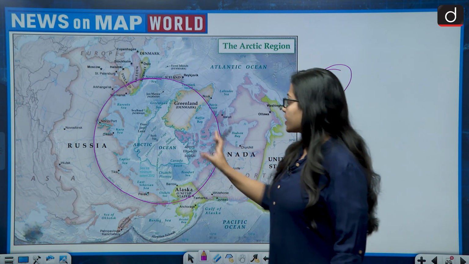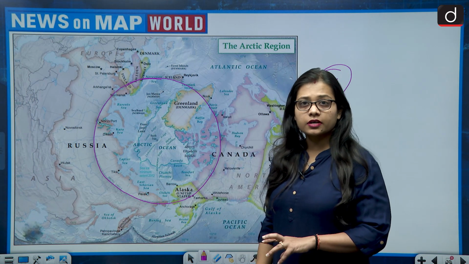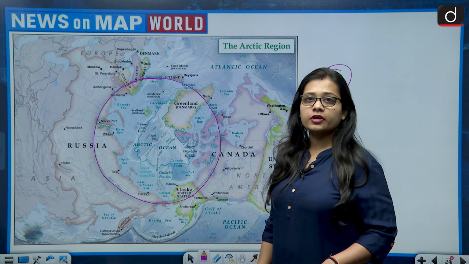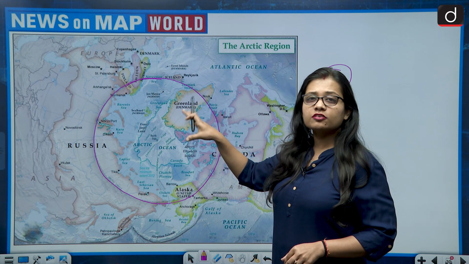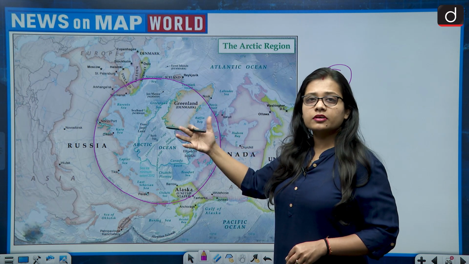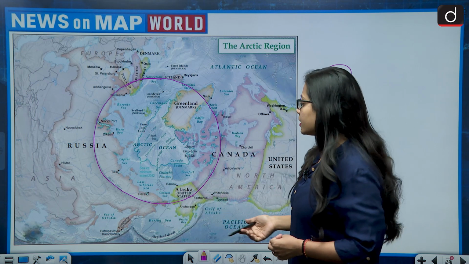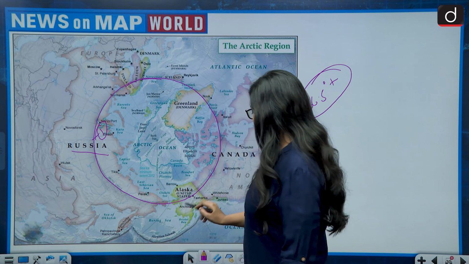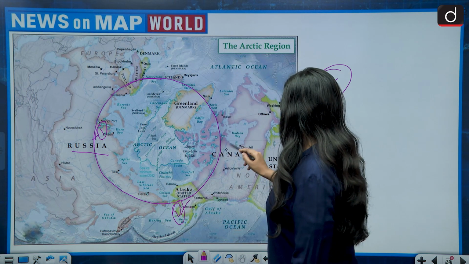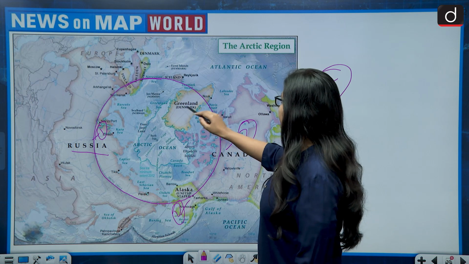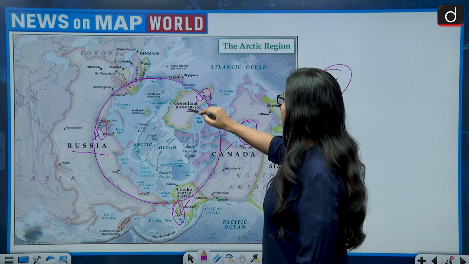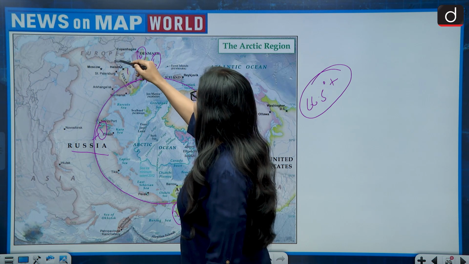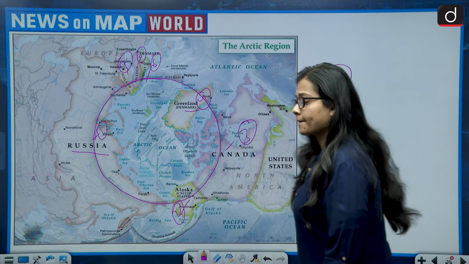The countries which have part of their area in the Arctic Circle during December, because the sun is in the southern hemisphere, do not receive light. The countries are Russia first, Alaska, that is US, second, Canada third, then Greenland, which is of Denmark, fourth, Norway fifth, Sweden sixth, and Finland seventh.